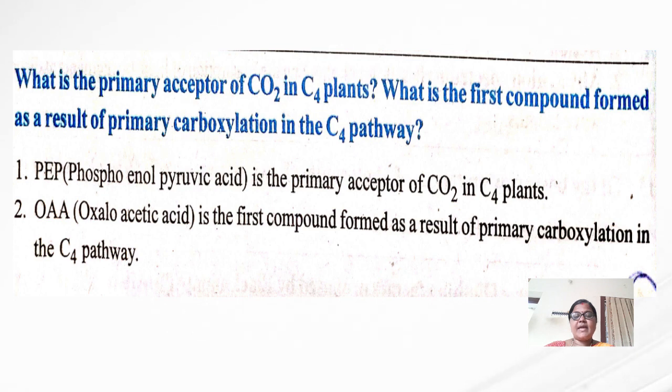Phosphoenol pyruvic acid, that is PEP, is the primary acceptor of carbon dioxide in C4 plants. Oxaloacetic acid, that is OAA, is the first compound formed as a result of primary carboxylation in the C4 pathway.